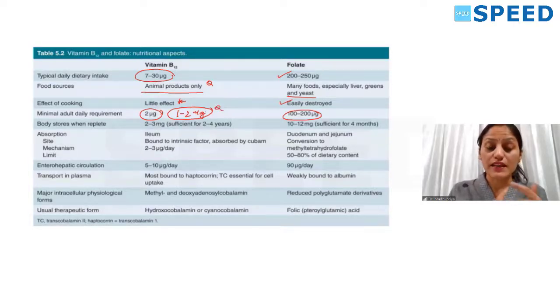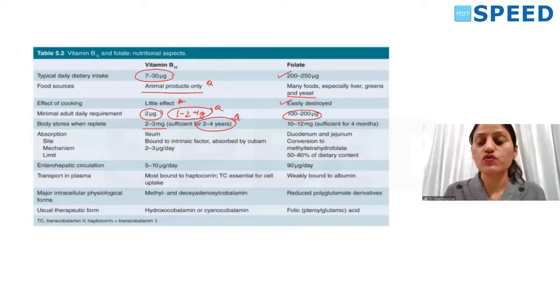The next important question is body stores. 2 to 3 milligram in case of vitamin B12, and this is sufficient for 2 to 4 years. Remember, body stores of vitamin B12 are sufficient for 2 to 4 years. But folate, though a higher level is present in the body, is sufficient for just 4 months.